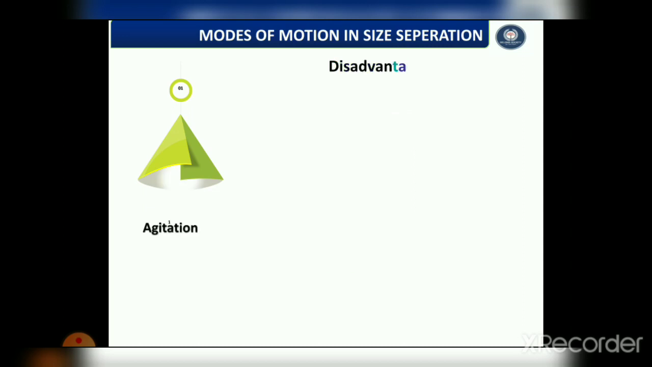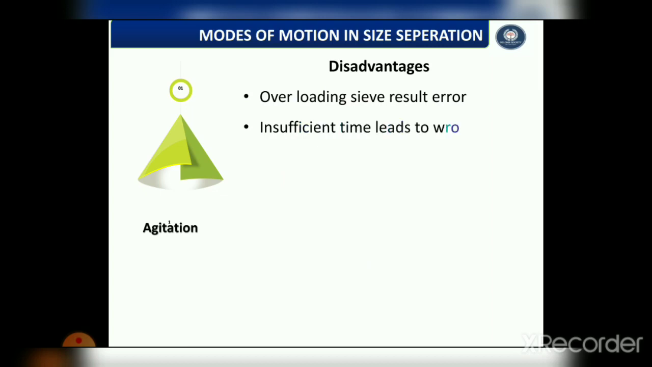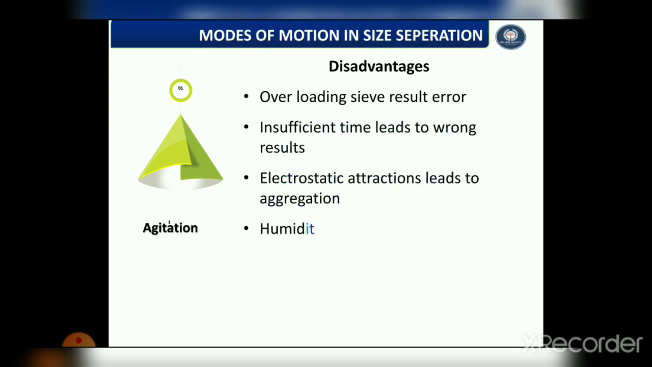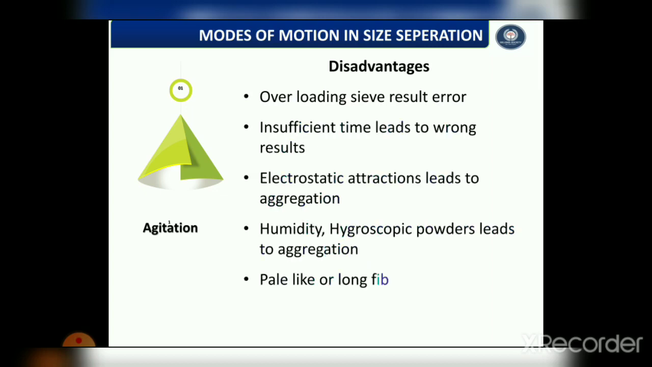Now, the disadvantages. The major disadvantage of this method is overloading the sieve, which may result in error. Then insufficient time leads to wrong results. Electrostatic attraction leads to aggregation. Humidity and hygroscopic powders also lead to aggregation, and plate-like or long fibrous particles will not pass through by this method.